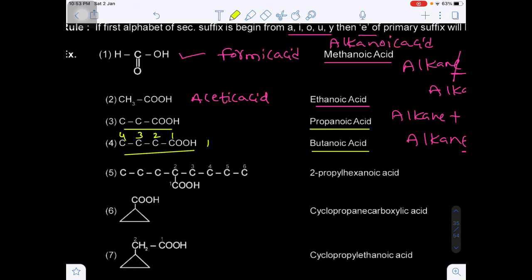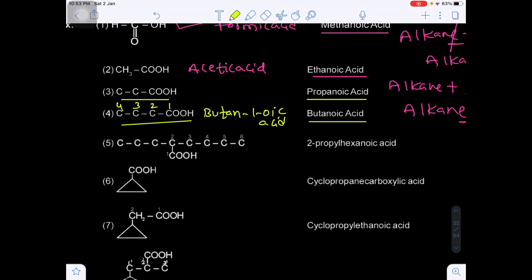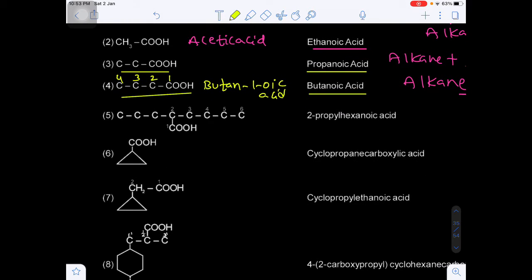Butane-1-oic acid, or otherwise 1-butanoic acid. So here there is no ambiguity. That's why we can omit the number 1, because number 1 is always given to the senior-most functional group, that is the carboxylic acid.